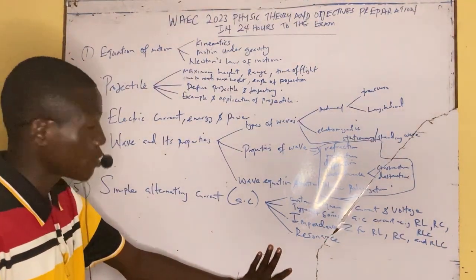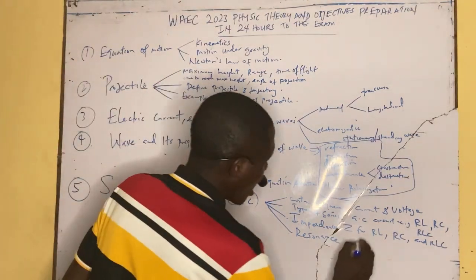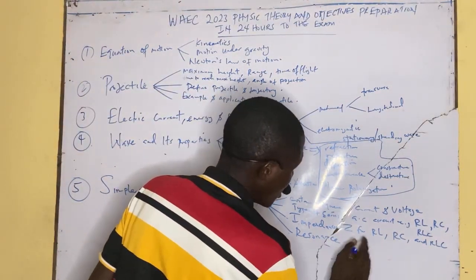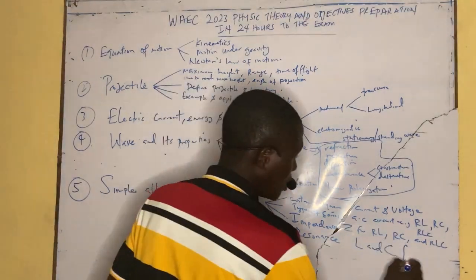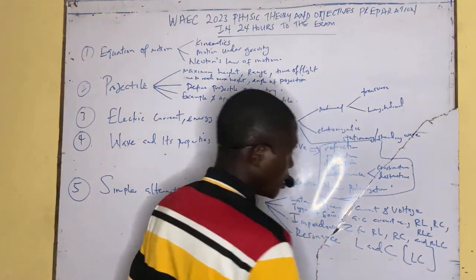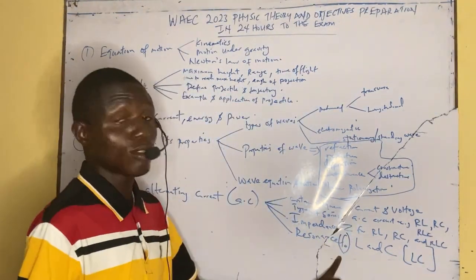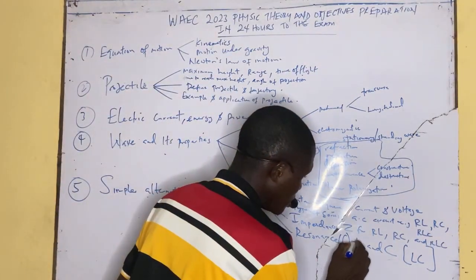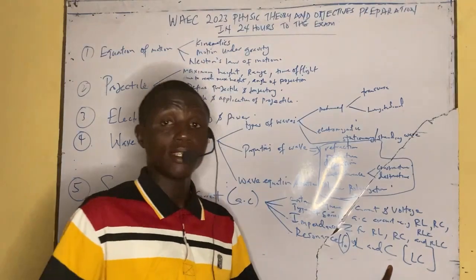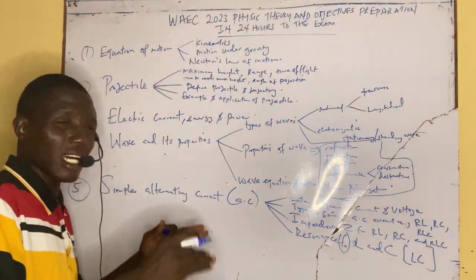We are talking about the R, L, and C circuit. The LC circuit. The resonance frequency F0. The resonance leads to resonance frequency, and it's common to this circuit, L and C, LC circuit, of a simple alternating current. Please note that.